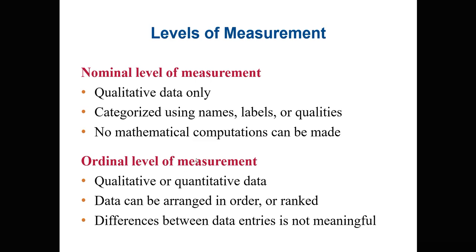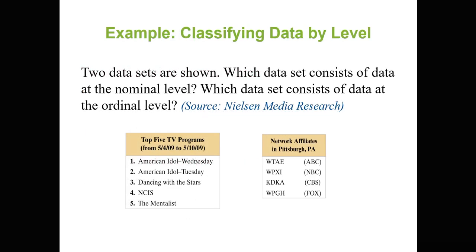Now let's take a few examples. Two data sets are shown. Which data set consists of data at the nominal level? So you are talking of just names and you cannot rank things. And which data set consists of data at the ordinal level? If you take a look, it says the top 5 TV programs, and it has given you the top 5.